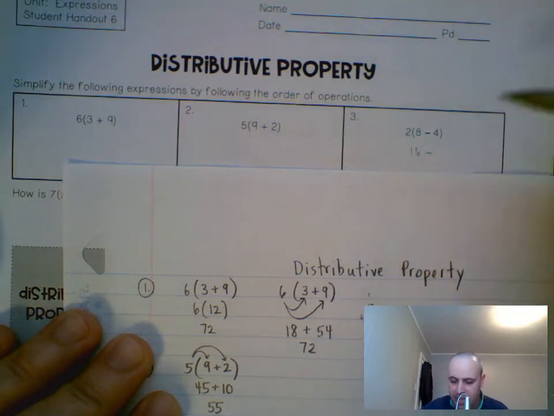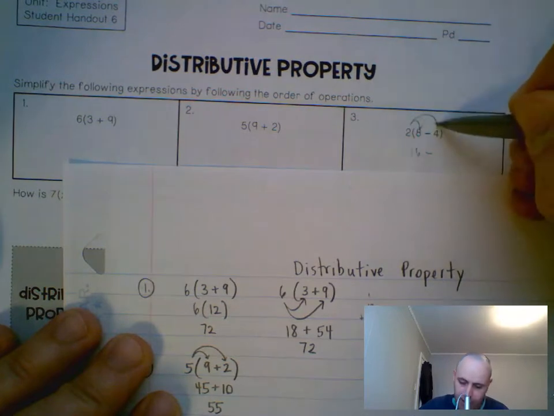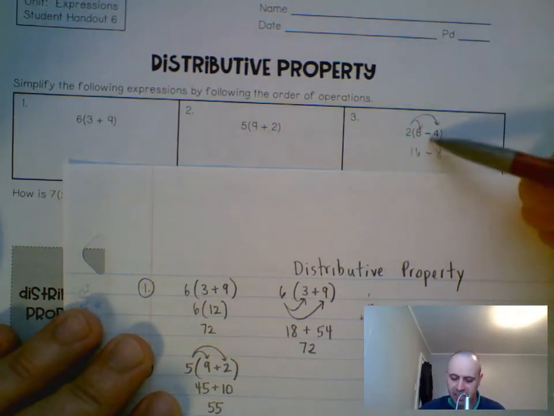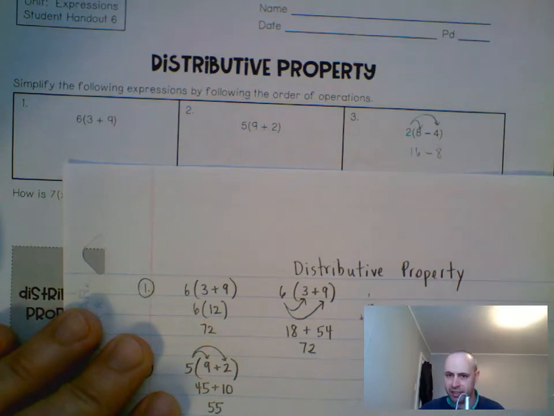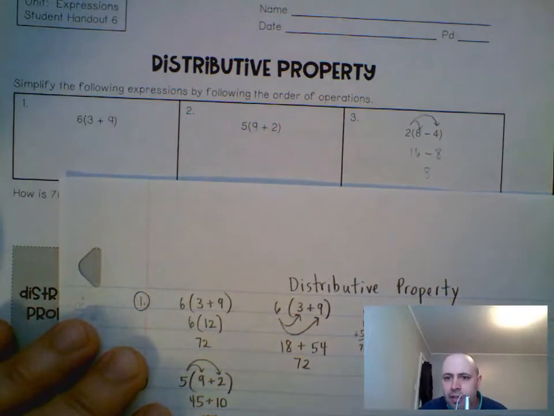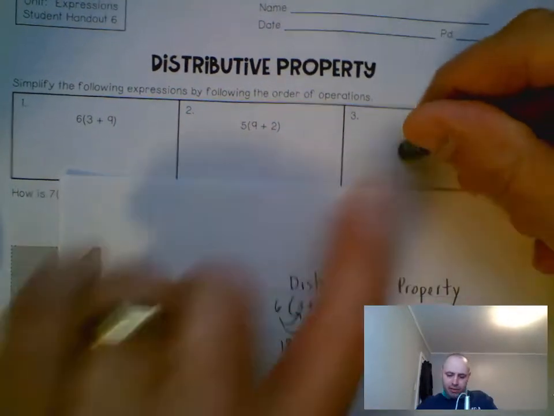You bring down your minus, and then you'd have the 2 times the 4, which is 8. Okay, so when there's a minus sign, you'll just drop down that minus. Okay, and 6 minus 8, if you want to go ahead and put an 8 there, you can. All right? All right, now we're going to go ahead and move down here further.